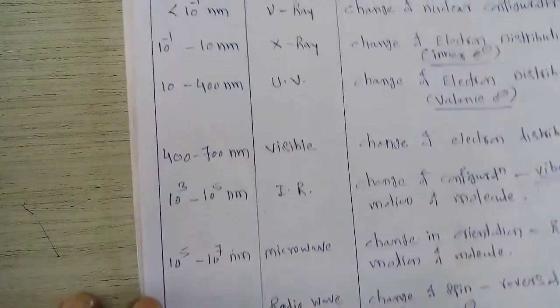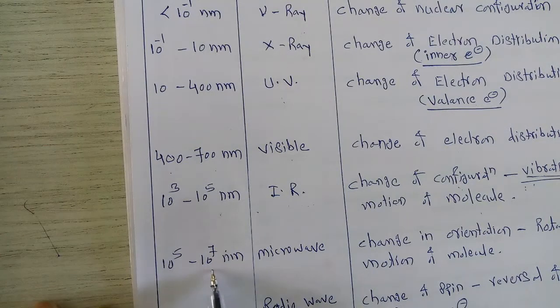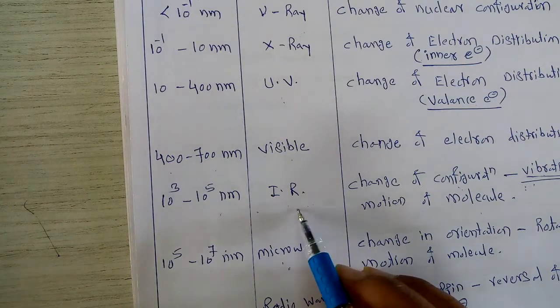If we look at the next region of the spectrum, that is the wavelength range of 10^5 to 10^7 nanometer, that region is called the microwave region. Those radiations are microwave radiations. They are less energetic as compared to infrared radiations.